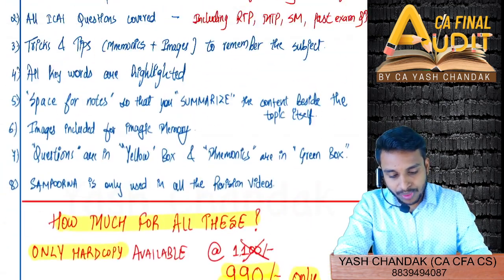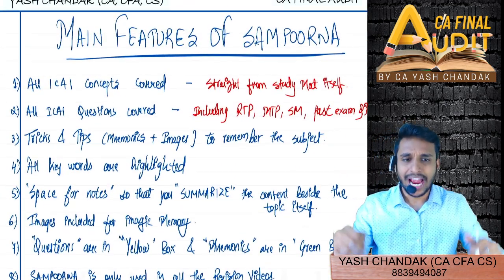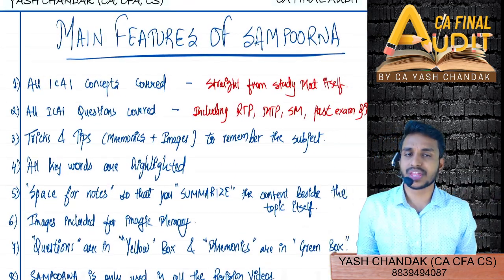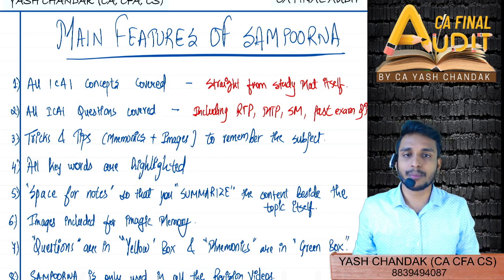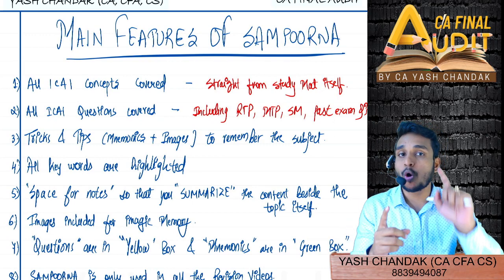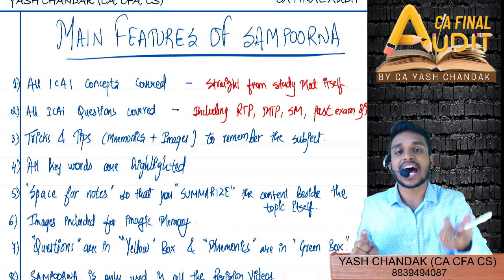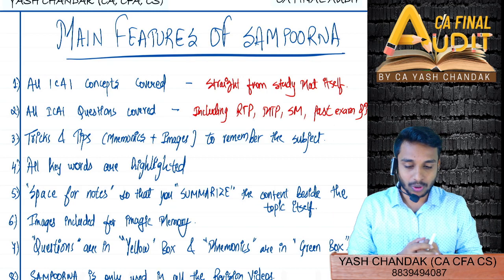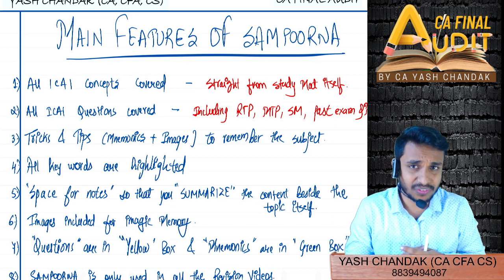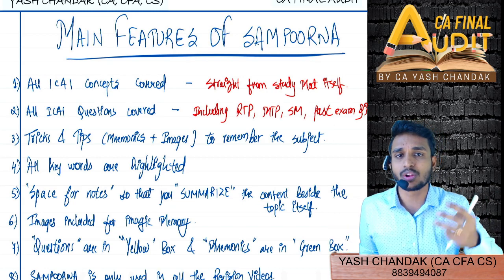So I'll tell you the main features of the Sampurna. I'll show you the book itself, and I'll tell you the main features of the Sampurna book. After that, I'll also tell you why, if at all, you should not buy this book. And lastly, we'll conclude with the price and all about the second edition, and of course, whether there is any difference between the first edition and the second edition. That also will be covered.